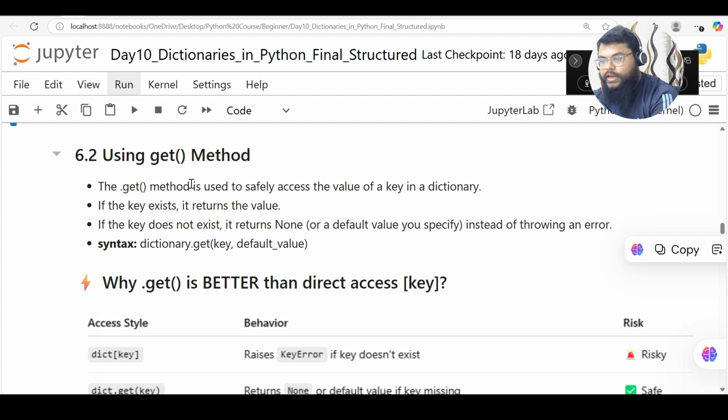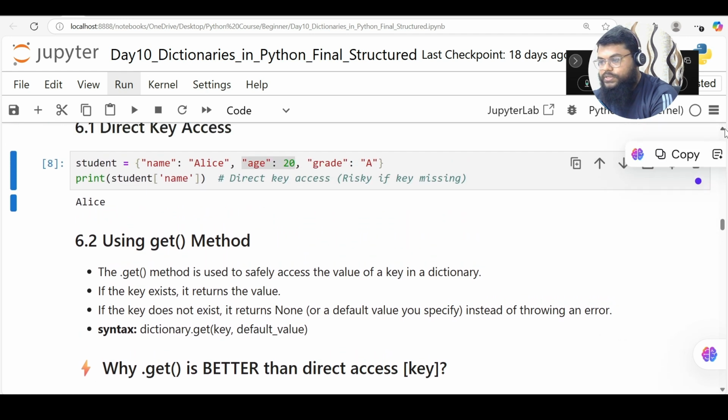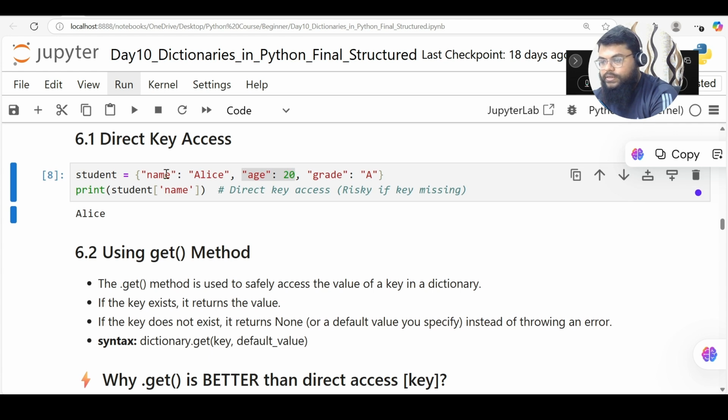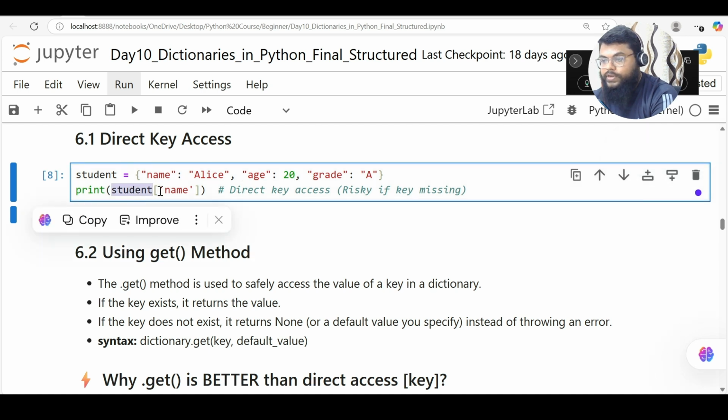So what is the get method? The get method is used to safely access the value of a key in a dictionary. If I want to access the value of a key from my dictionary safely, I can use the get method. So how is it safe? Why is student of name not safe? Let's look at that.